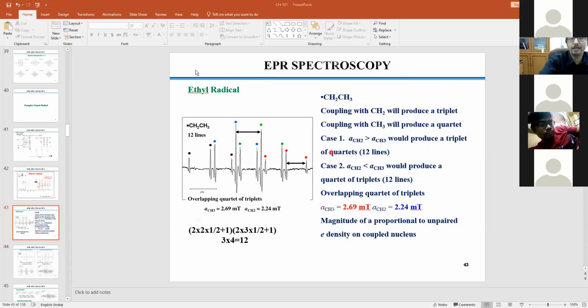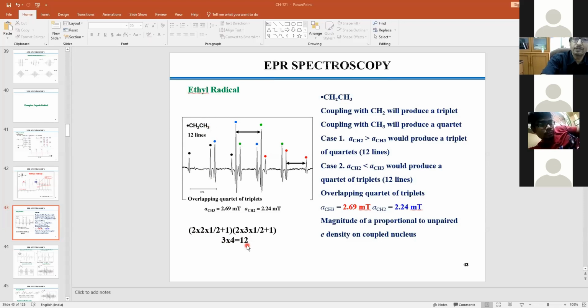Now, if you go for ethanol instead of the ethyl radical, you see that these two carbons are not equivalent now, right? So these two carbons are different. So your equation would be 2nI+1, 2mI+1. Here n means these two hydrogens are equivalent, and m means these three hydrogens are equivalent, and your unpaired electron is here. That means 2 into 2 into half plus 1, which is 3, and 2 into 3 into half plus 1, which is 4. That means a total of 12 lines will be obtained.